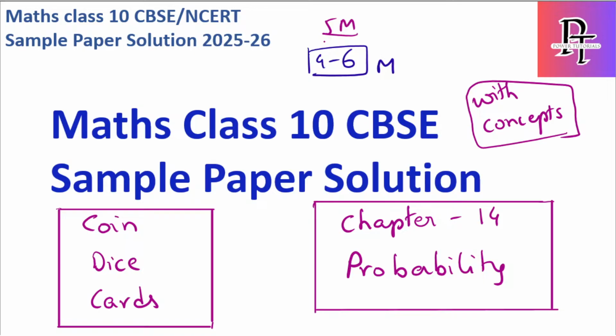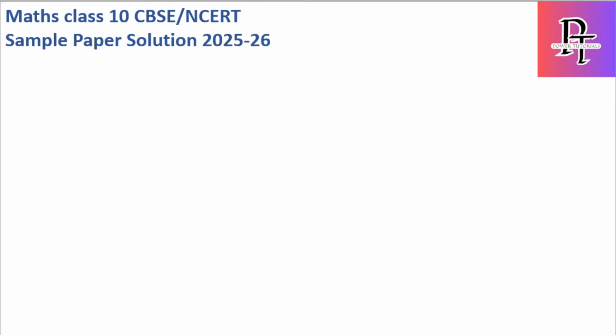Okay, so let's start with the concepts first. As I told, we have only a single concept in this chapter, which is nothing but the probability of any event. So today I will go a little slow because the questions are very easy, so we'll try to cover the maximum portion of concepts from this chapter. So what is probability, first of all?